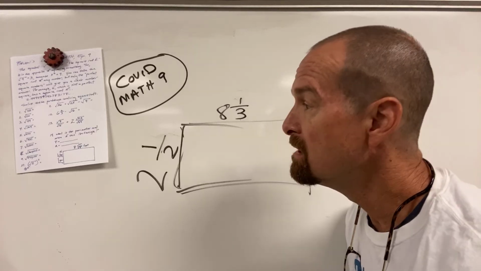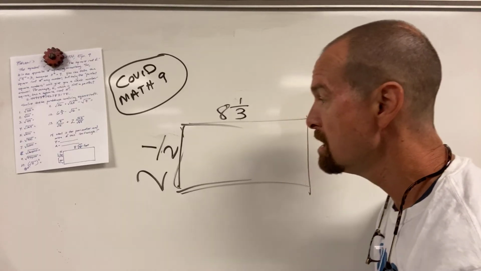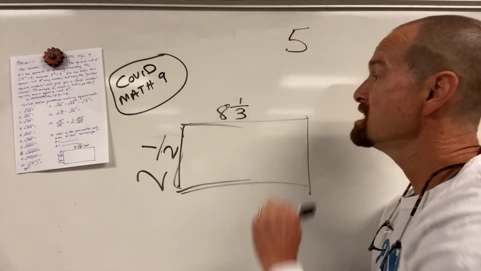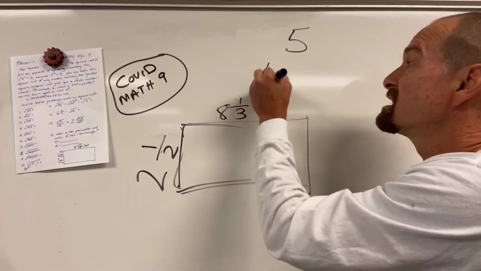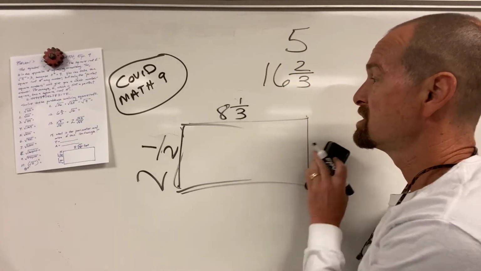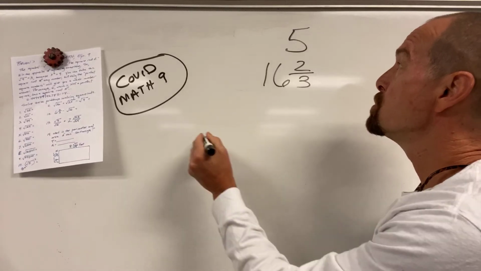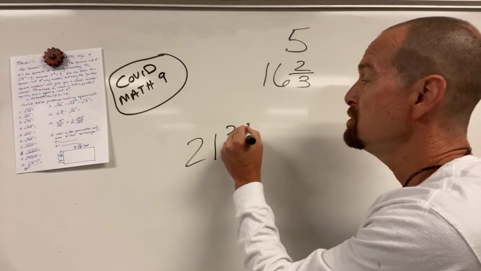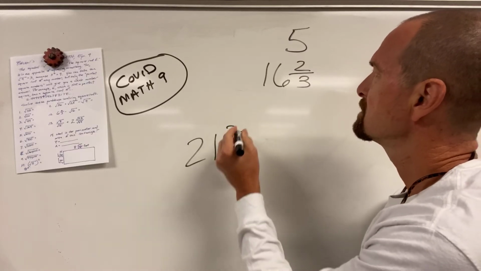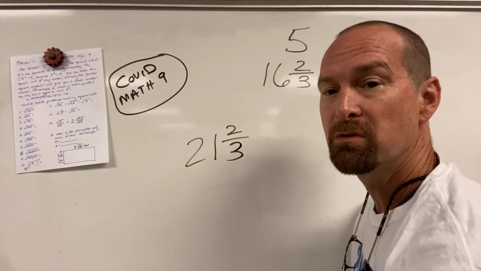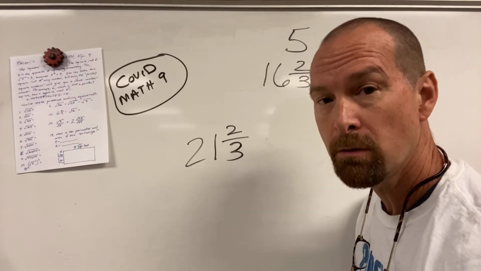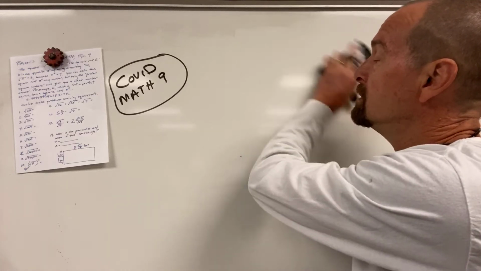And now we can find the perimeter and the area. 2.5 and 2.5, well that just makes 5. So I'm going to write that over there. 8 1/3 and 8 1/3, that's 16 and 2/3. We're all done, but the shouting on that one, that's going to be 21 and 2/3 feet. What is that doing there? Get out. Someone have a bouncer throw that one out. 21 and 2/3 feet. That's the perimeter. Now let's go to the area, which is a hard problem.